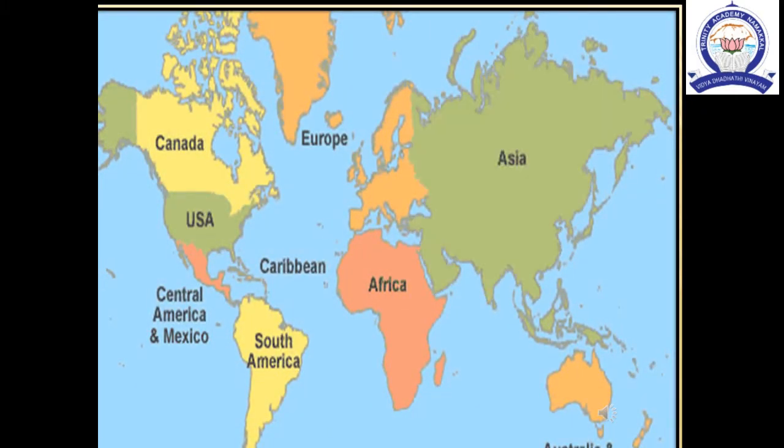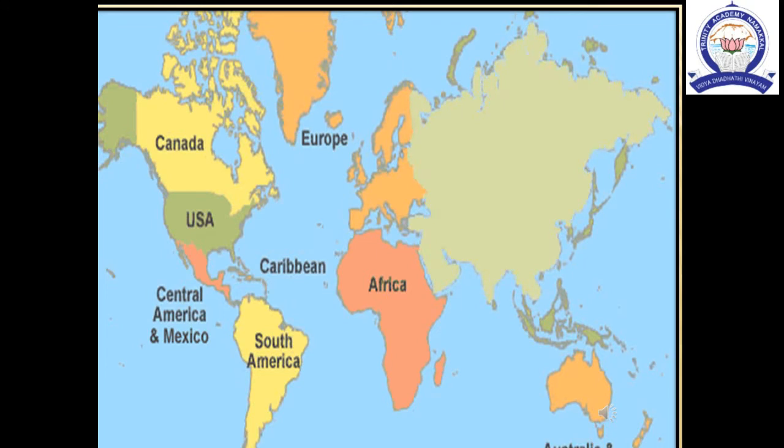Children, we have already read there are 7 continents. What are they? They are Asia, Africa, North America, South America, Europe, Australia and Antarctica. First, we are going to see about Asia.